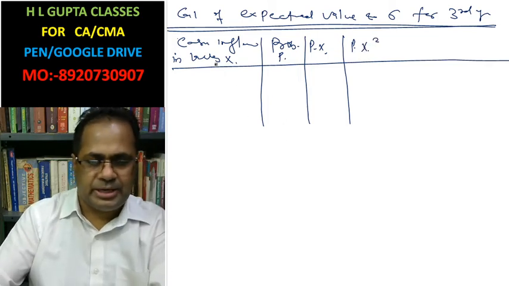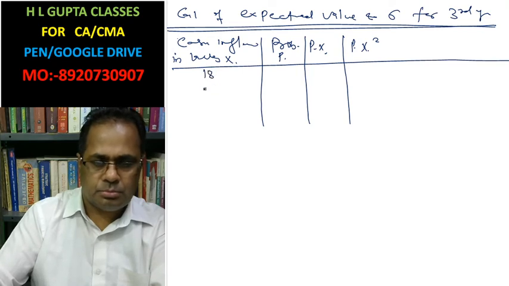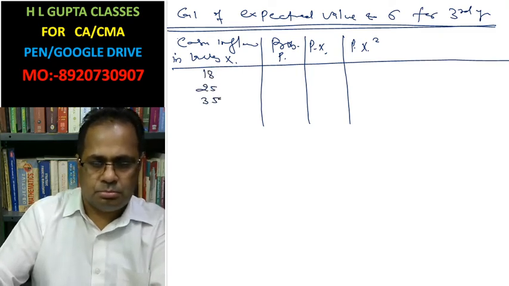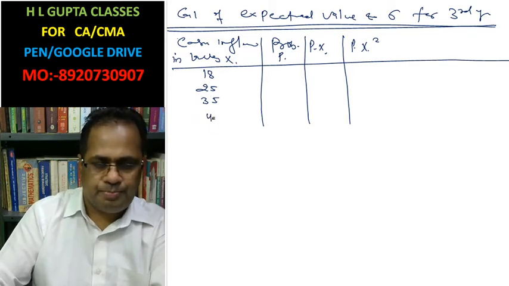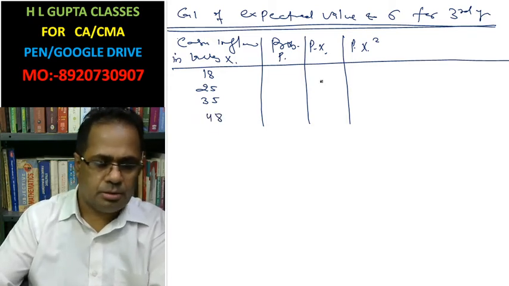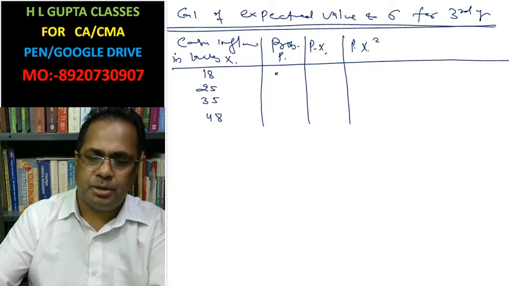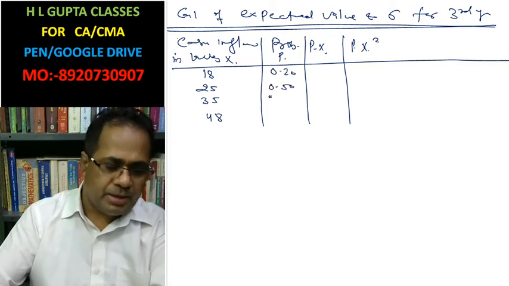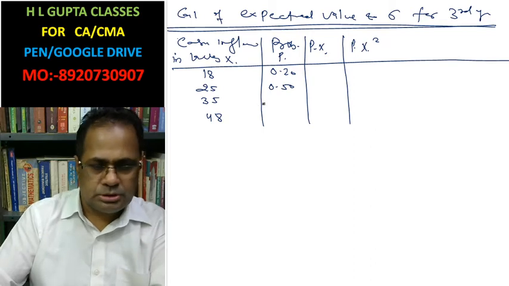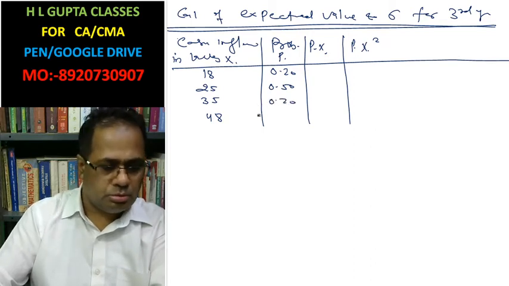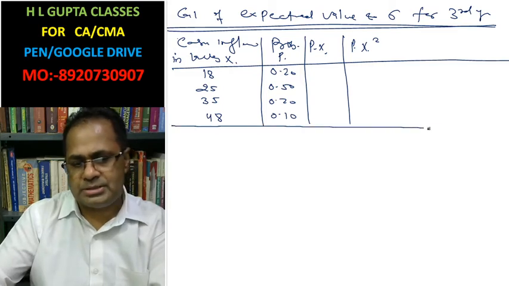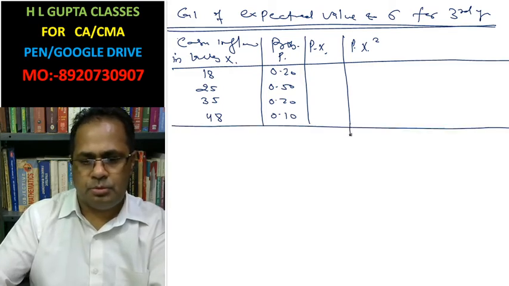This is given: 18 lakh, 25 lakh, 35 lakh, 48 lakh. The probability of these is 0.20, 0.50, 0.20, 0.10.